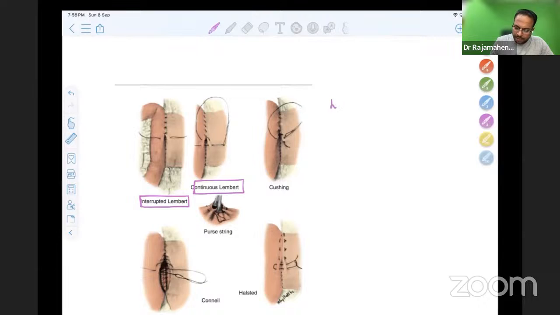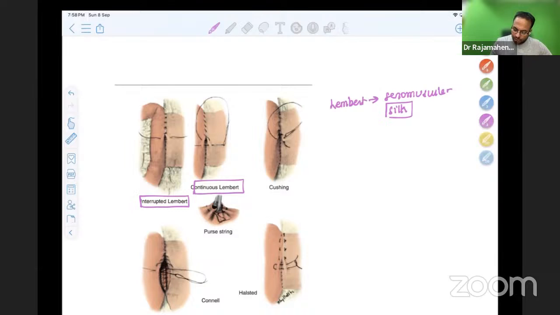What is Lembert? Lembert is a seromuscular suture done over the previously done anastomosis. Seromuscular suture with the help of silk. Usually it is done with the help of silk. It can be interrupted or it can be continuous. Both can be accepted. So this is Lembert suture.